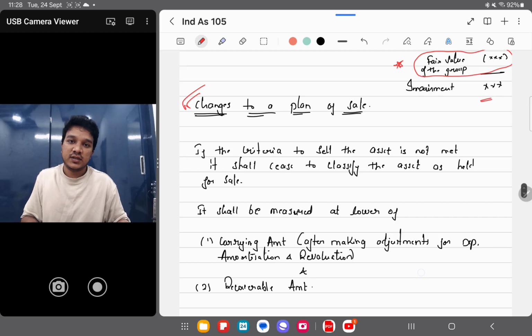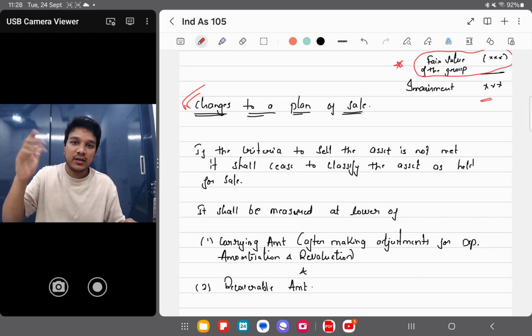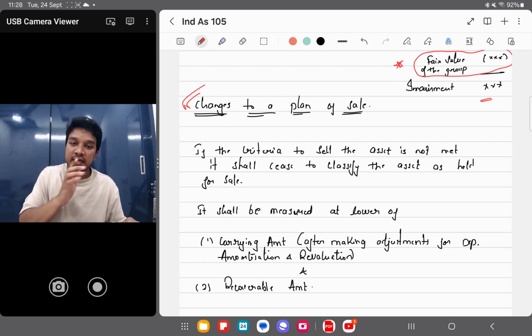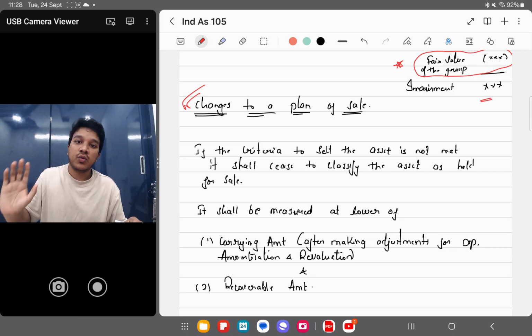Changes to plan of sale. See, suppose on 1st April I've decided to sell the asset, sell the building. On 1st October I'm deciding that no, I won't sell the asset. Now you need to reclassify that. So now Ind AS 16 is applicable. Ind AS 16 will be applicable from 1st April, as if Ind AS 105 never applied.